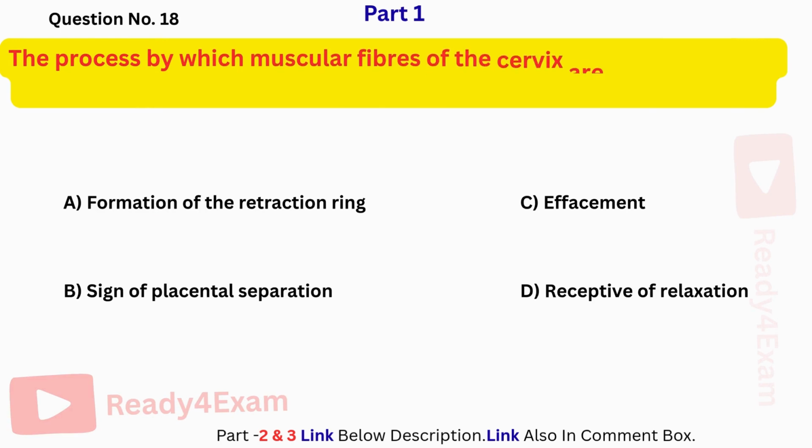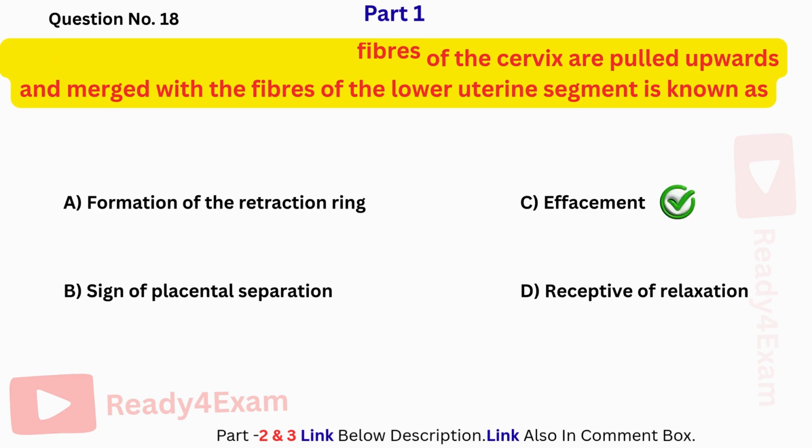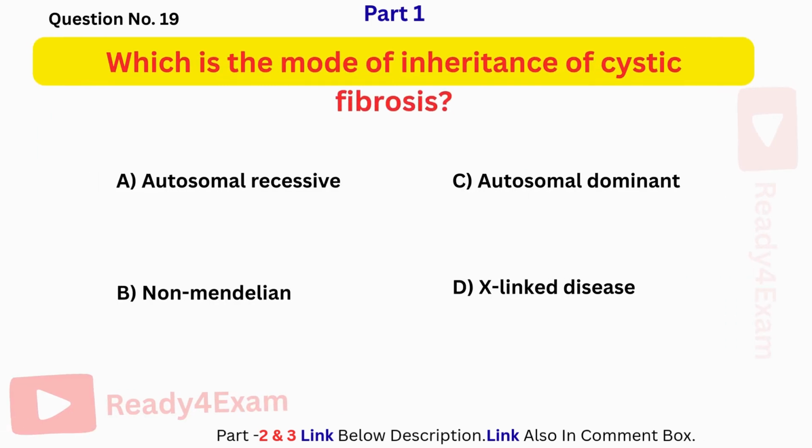The process by which muscular fibers of the cervix are pulled upwards and merged with the fibers of the lower uterine segment is known as... The correct answer is C. Effacement. Which is the mode of inheritance of cystic fibrosis? The correct answer is A. Autosomal recessive.